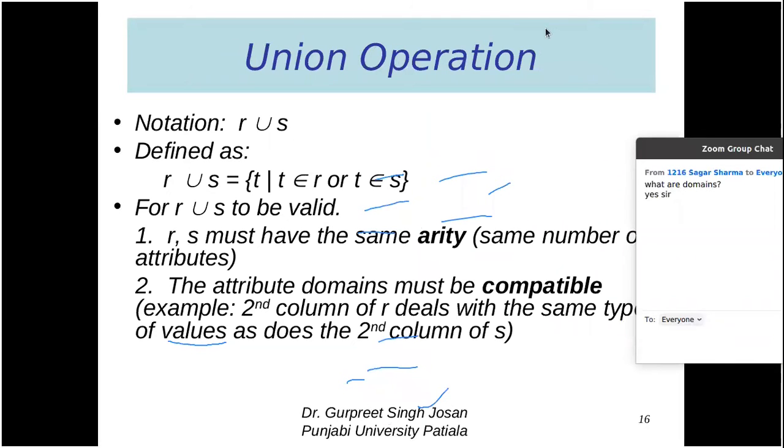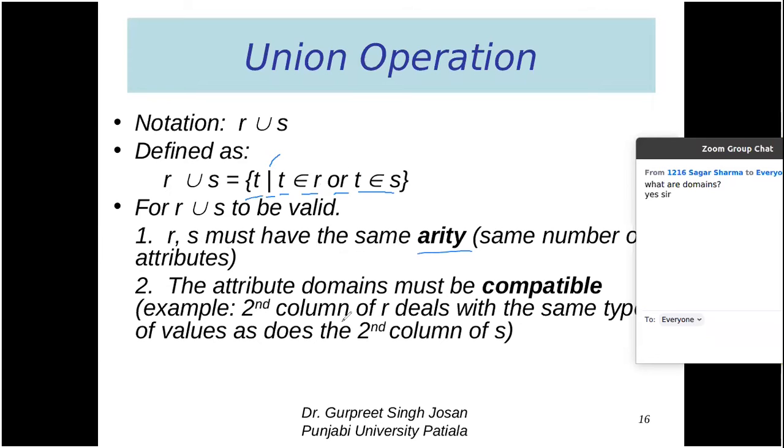This is the mathematical notation also. R union S is defined as R union S is equal to T, where T stands for tuple, such that this bar symbol is read as 'such that'. So R union S is a tuple T such that the tuple belongs to R or the tuple belongs to S. For R union S to be valid, R and S must have the same arity and the attribute domains must be compatible.